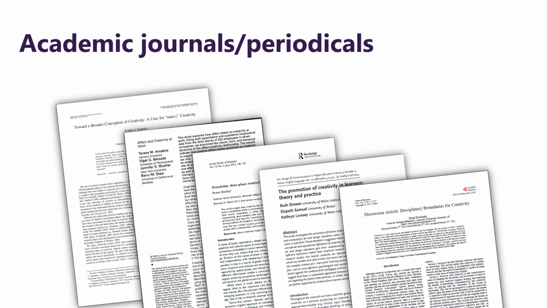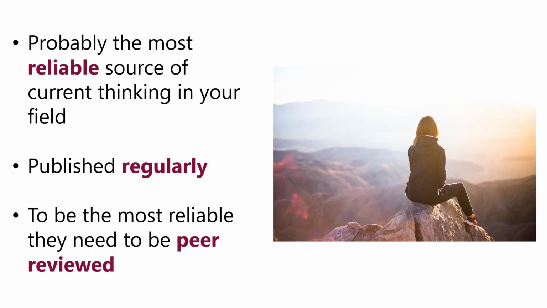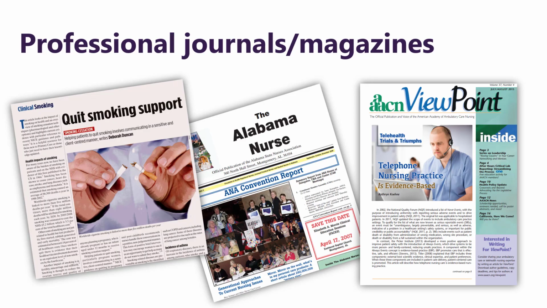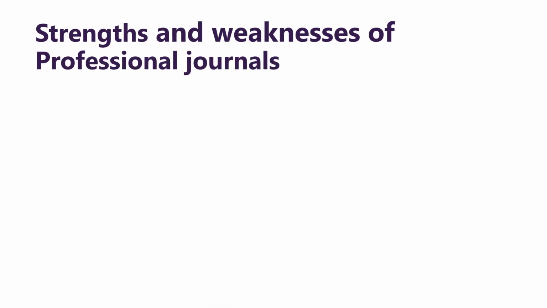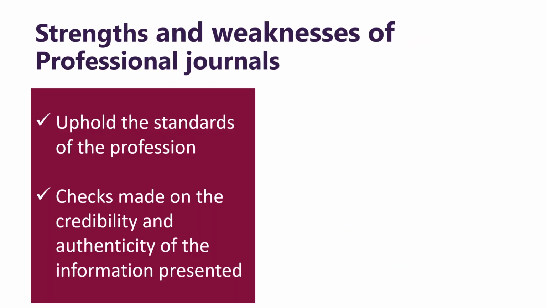Turning to academic journals and periodicals, they are the most reliable source of current thinking in the vast majority of fields. They are published regularly, and to be one of the most reliable sources, they need to be a peer-reviewed journal, and most are. Similarly, professional journals and magazines are also very useful. They do also have some strengths and weaknesses.